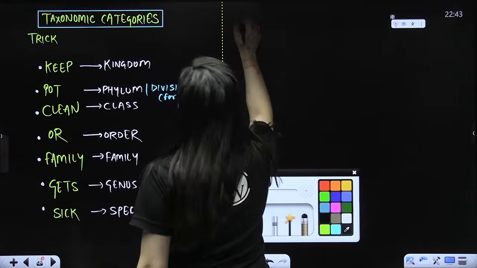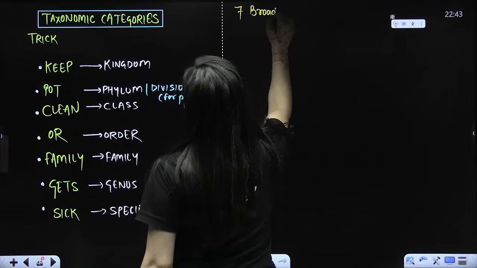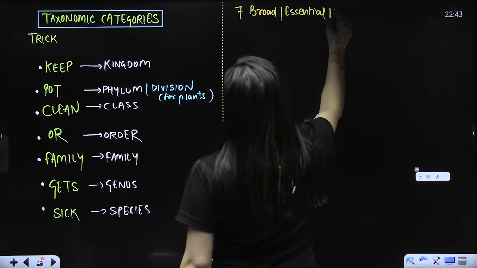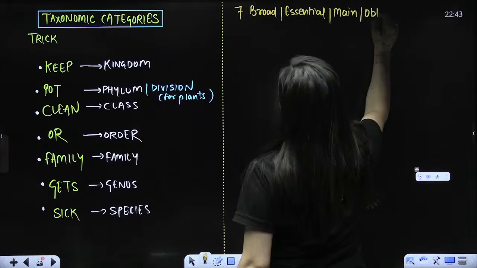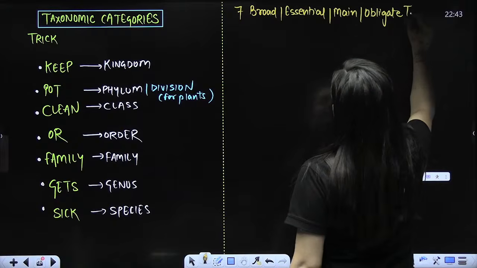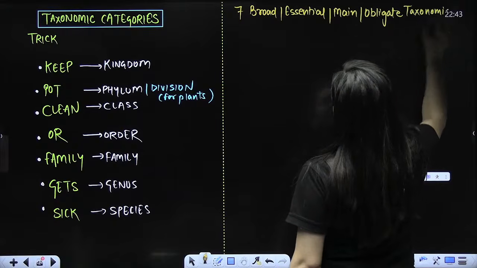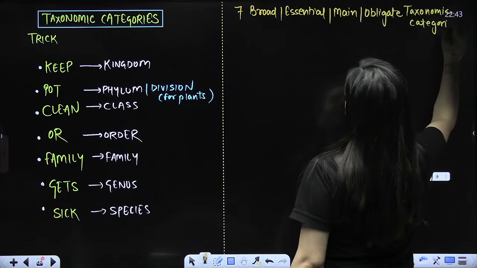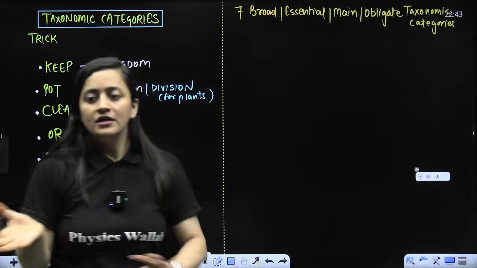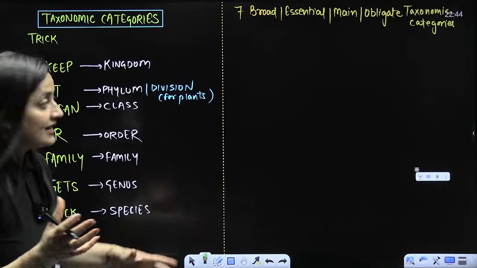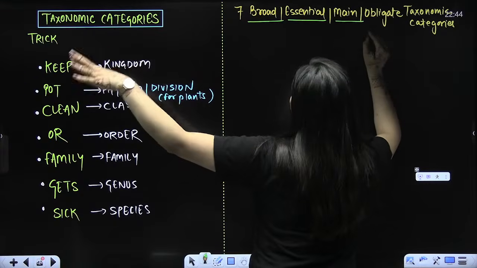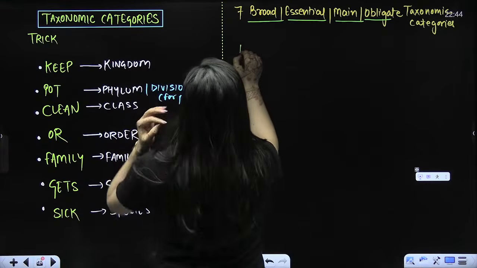So what are they, beta? These are the 7 broad, essential, main, obligate taxonomic categories. These are the terms that you use. Let's suppose if there is a school, there are ranks. This one is principal, right? Vice principal, head of department, chemistry teacher, physics teacher. So different sort of ranking is there. Same is the case here. So here you have 7 broad, essential, main, obligate, taxonomic categories.